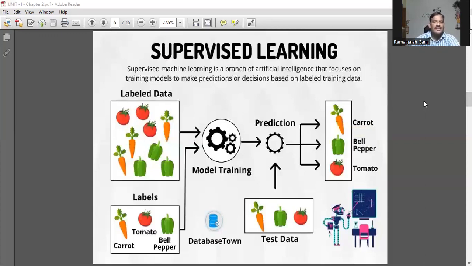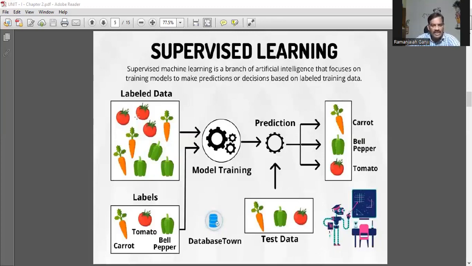Supervised learning is nothing but, before going into detail, see, this is called model training. There is a prediction. We have a test data. Supervised machine learning is a branch of artificial intelligence that always concentrates on training models to make predictions or decisions based on labeled training data. For example, we have 2 categories of training data. Number 1 is labeled, second one is unlabeled.